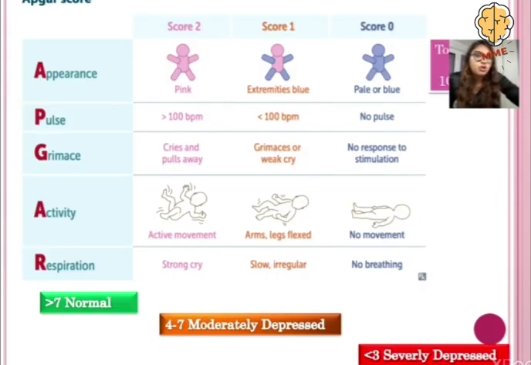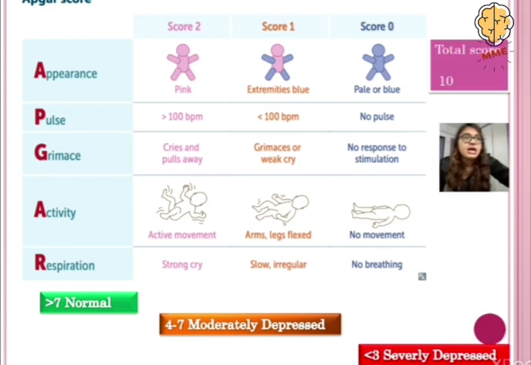In the Apgar score, basically we have 5 criteria, and each criterion is going to have 2 points. So the maximum number of points that the baby can have is 10. According to the Apgar score, we can classify the baby in 3 ways. First is the normal baby, the second is the moderately depressed baby, and the third is the severely depressed baby. If the score is more than 7, it's a normal baby. If it is 4 to 7, then it is a moderately depressed baby, and if it is less than 3, then the baby is severely depressed.